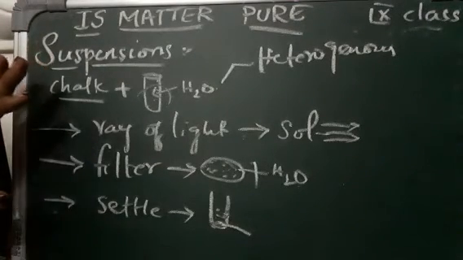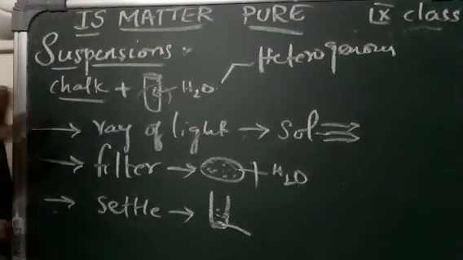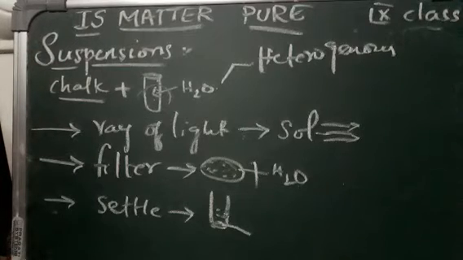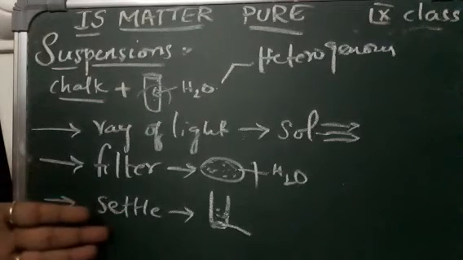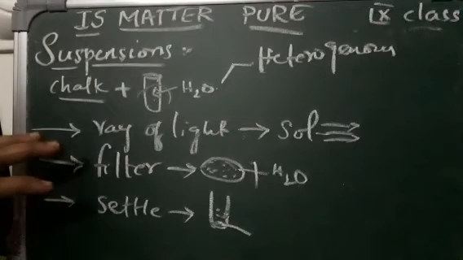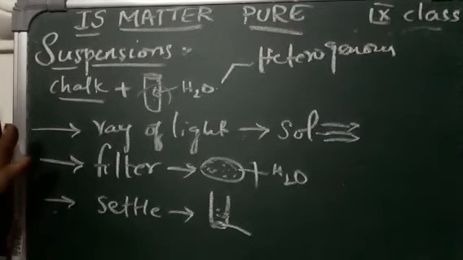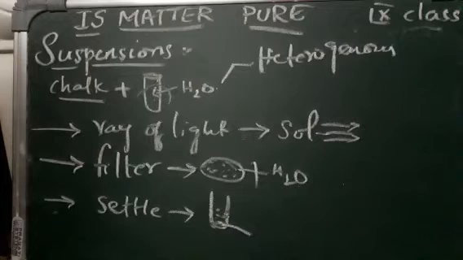Because the solute particles did not dissolve and the particles are visible to our naked eyes, such heterogeneous mixtures are called suspensions. Suspensions are heterogeneous mixtures of a solid and a liquid in which the solid does not dissolve, like a mixture of soil and water. You can take one more example, that is a mixture of soil and water. This is also called a suspension.